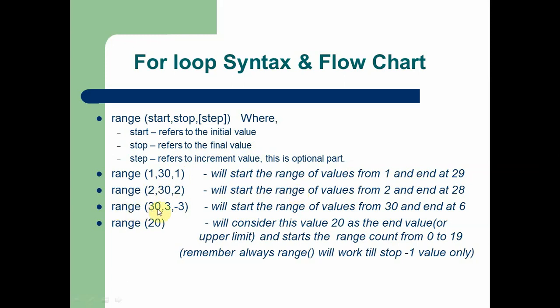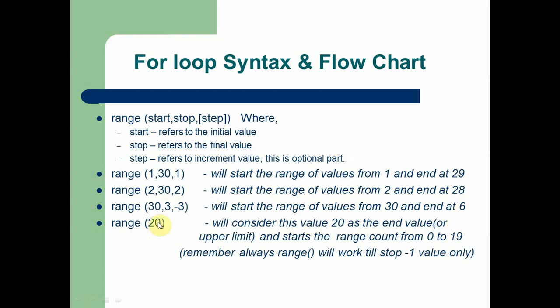So here the value starts from 30 and ends at 6, because the step value is -3. Now the value starts from 30, the second value is 27, because the step value is -3. Each and every time the for loop counter value is decremented by 3. When it reaches 6, this range ends, because reducing 6 by 3 again would pass the stop value. It is not possible in this range. So that's why this loop ends at 6.